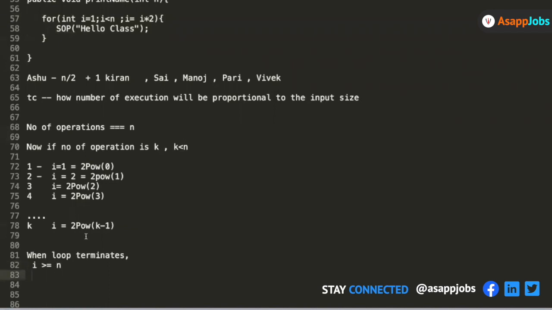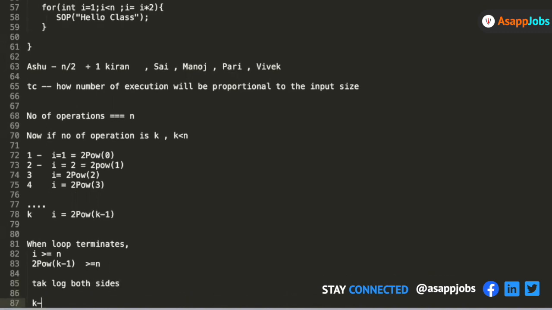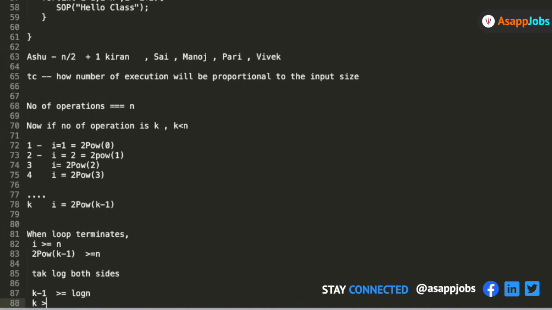Now the value of i at that time was 2 to the power k minus 1, greater than or equal to n. I am talking about proportionality, and whenever we talk about proportionality, we talk about the approximate. So in order to find how k depends on n, I take log on both sides. So k minus 1 will be greater than or equal to log of n. So I can say that k is almost equal to log of n.